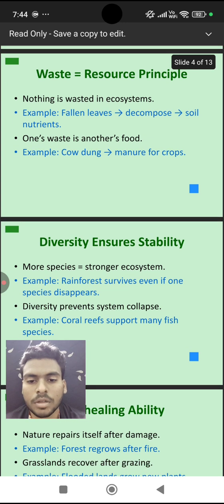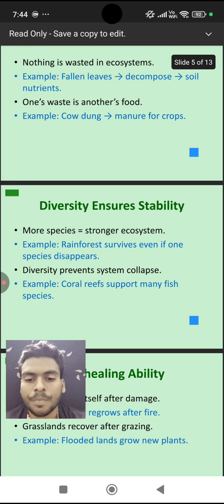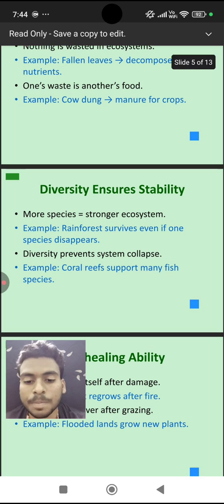And the next topic: diversity ensures stability. We know in nature a number of species exist. More species lead to a stronger ecosystem. For example, a rainforest survives even if one species disappears. Diversity prevents system collapse. Example, a coral reef supports many fish species. Not only coral reefs, but also a very well-known example is the Bengal tiger. We know there are few Bengal tigers left, which shows the risk of collapse. So diversity ensures stability and a stronger ecosystem.